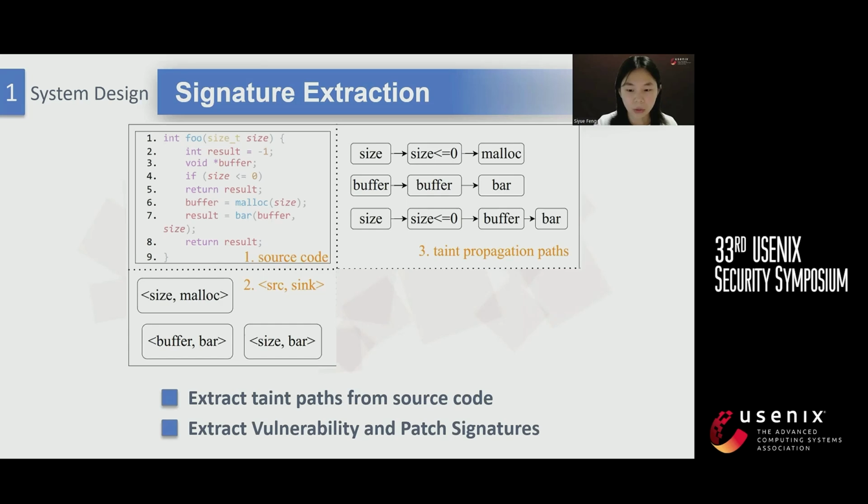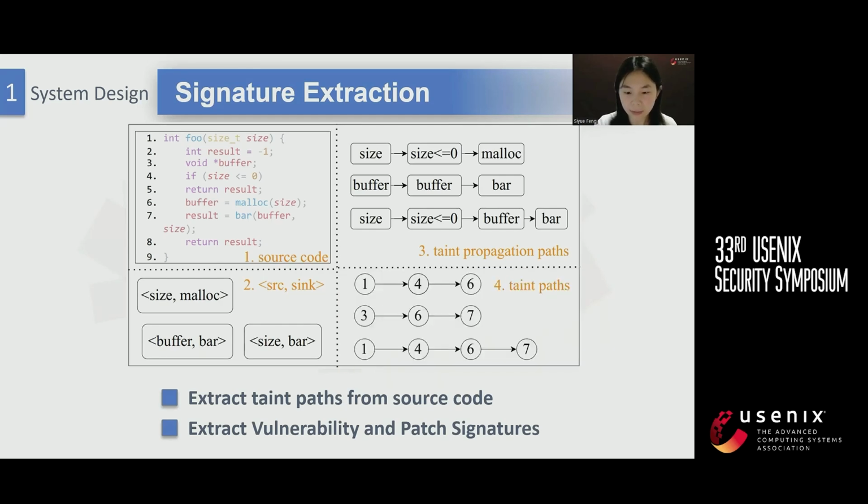After extracting all taint propagation paths, we replace each node in the path with the corresponding complete code line. These taint paths constitute the signature of the function. We do the same for vulnerabilities and patches, and we extract the differing parts, considering paths that are unique to the vulnerability as vulnerability signatures, and paths that are unique to patches as patch signatures.